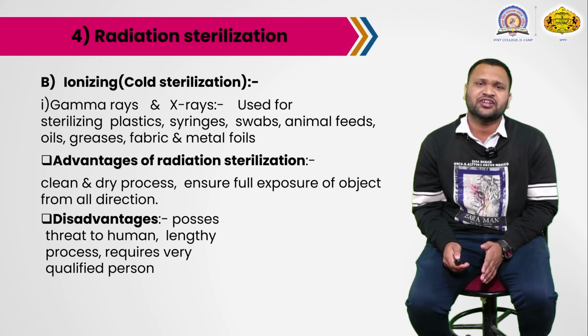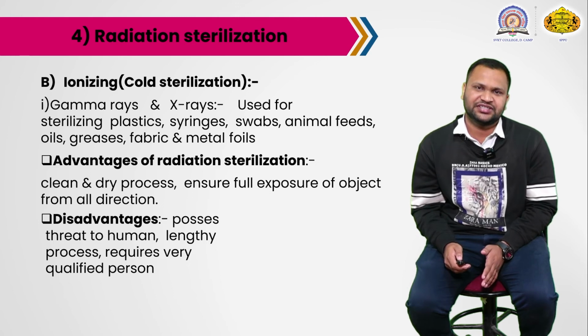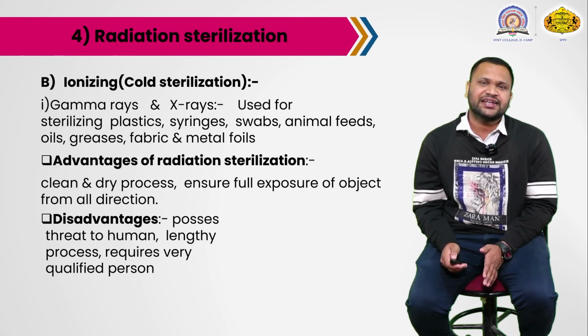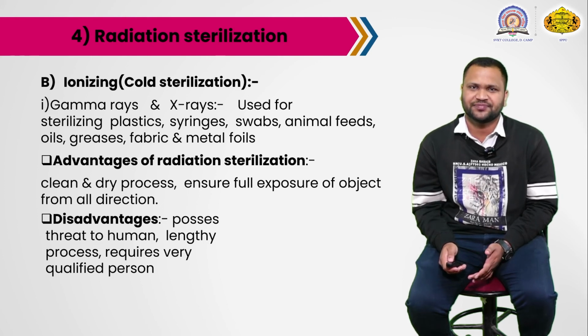What are the examples of ionizing radiations? Gamma rays and X-rays. What are the advantages of radiation sterilization? It is a clean and dry process. We do not use any moisture or water in this dry or cold sterilization.